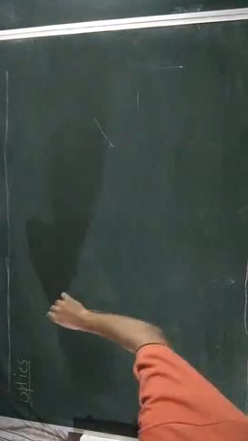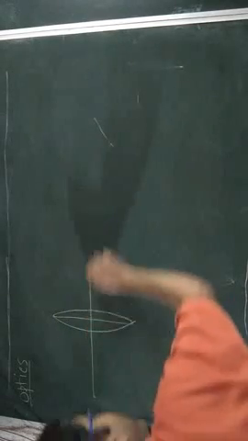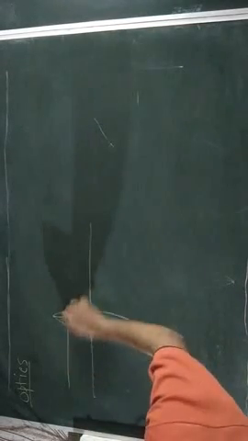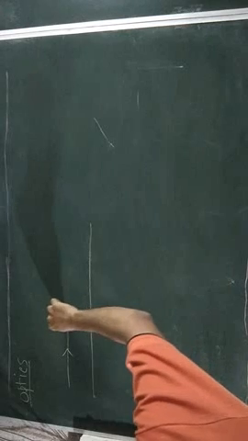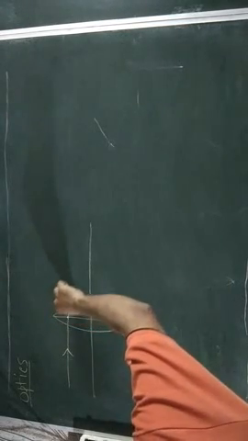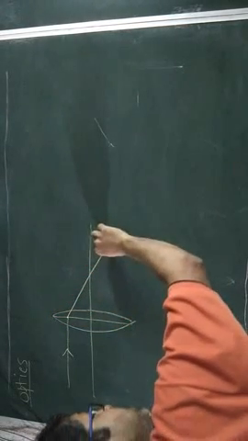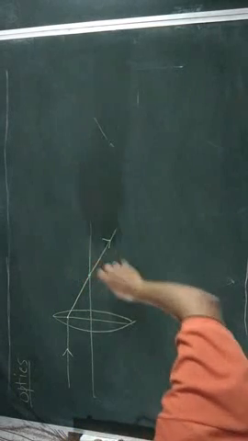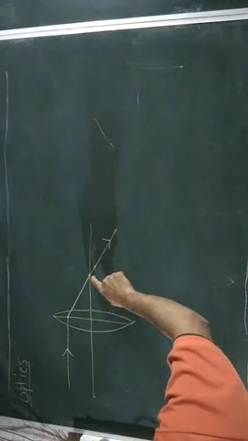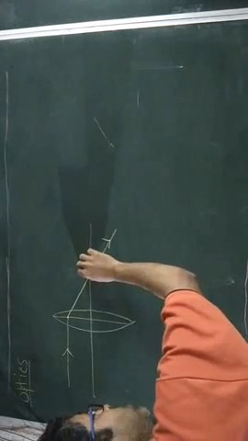Now for a convex lens, if a ray coming parallel to the principal axis, after being refracted, it starts moving towards the principal axis and meets the principal axis really at a certain point.